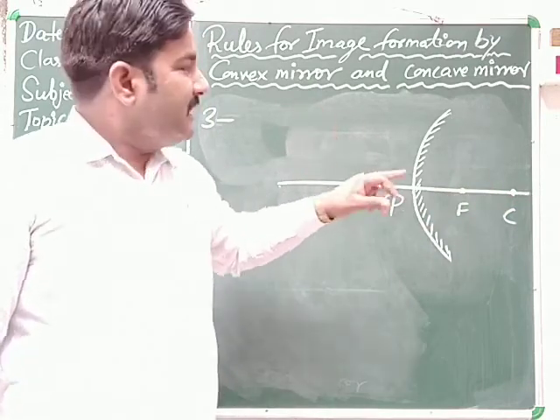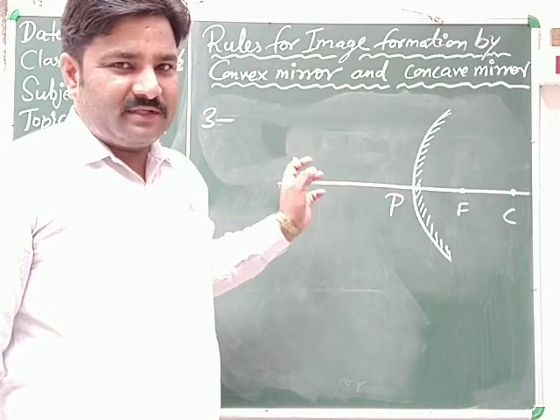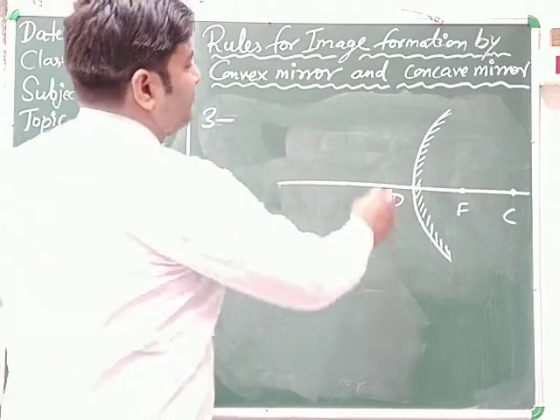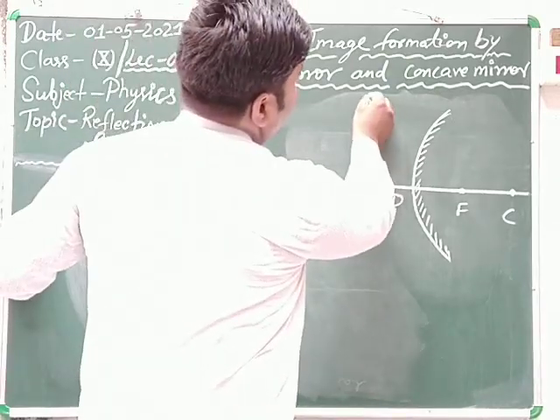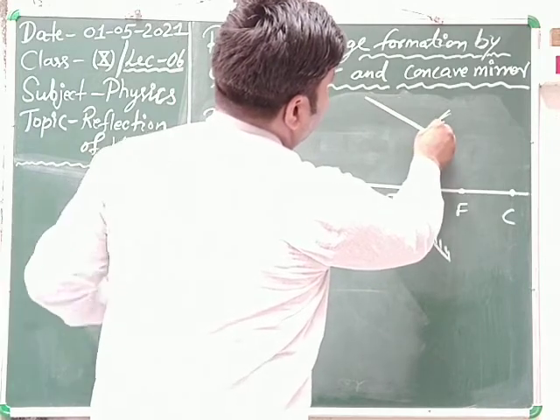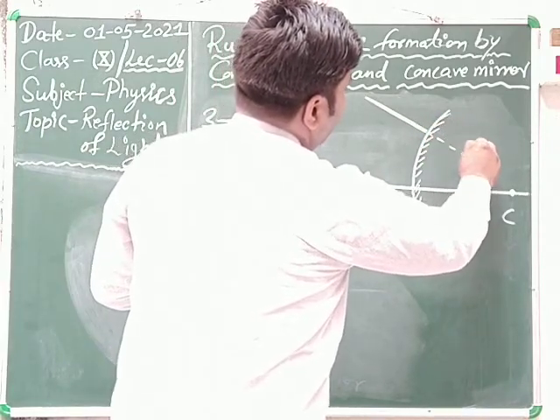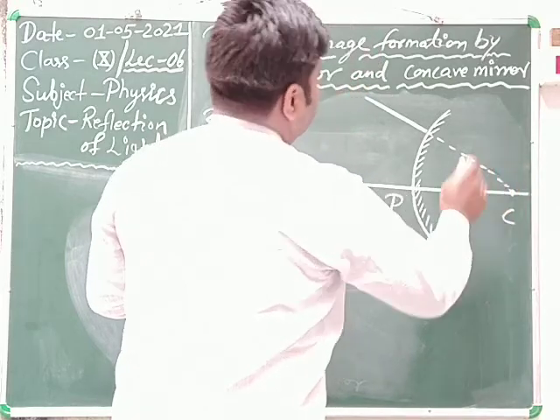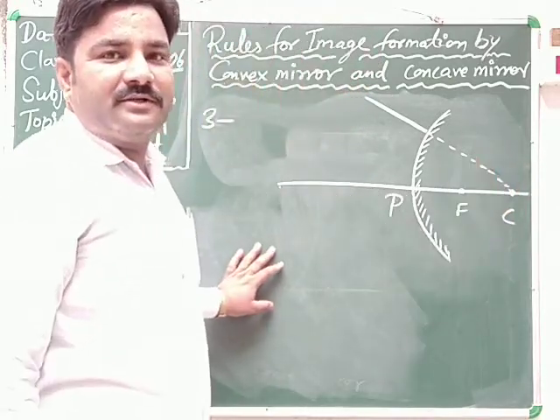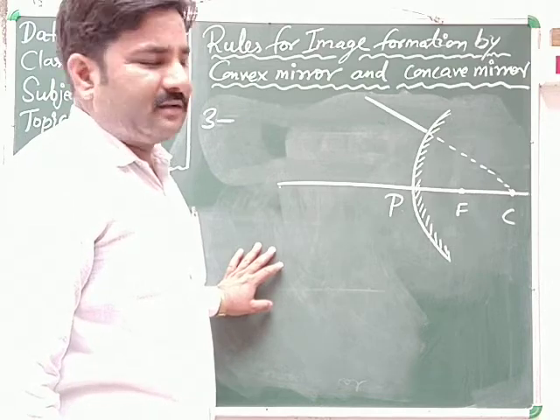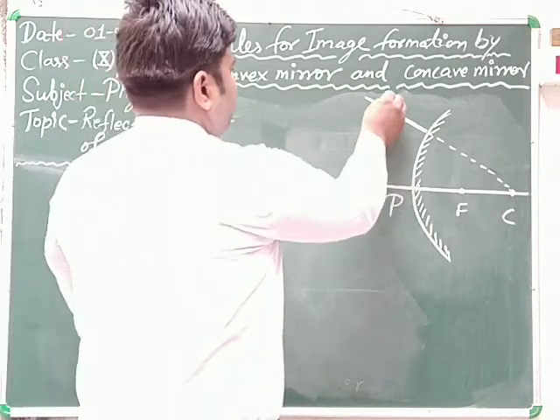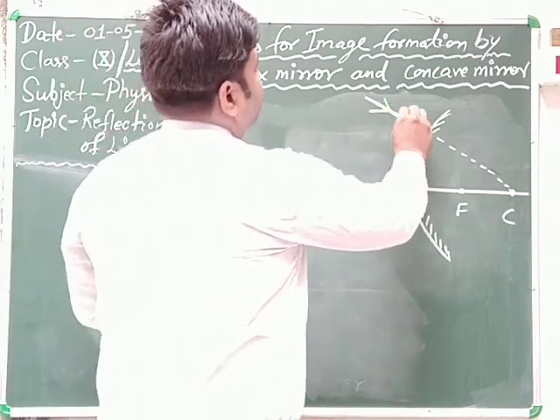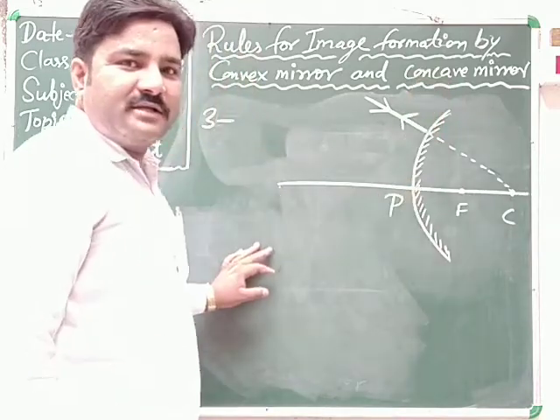When the ray of light is incident towards the center of curvature, then after reflection it retraces its own path.